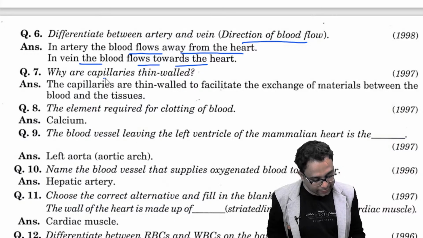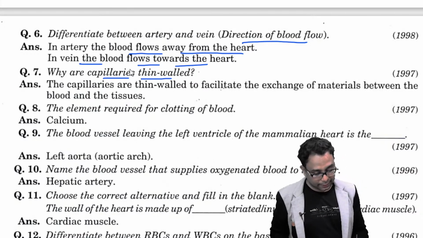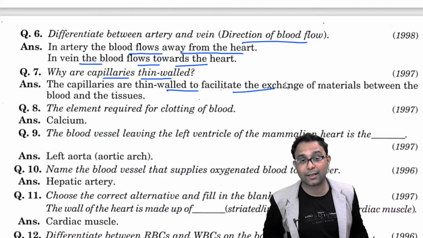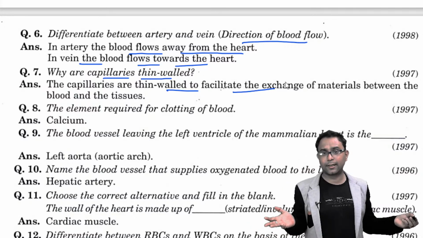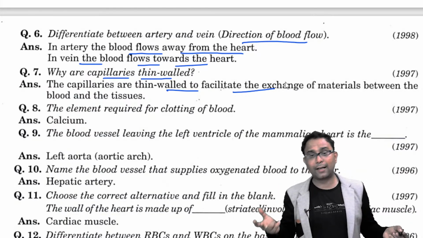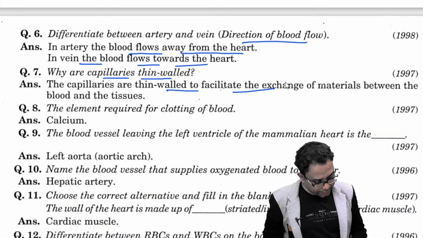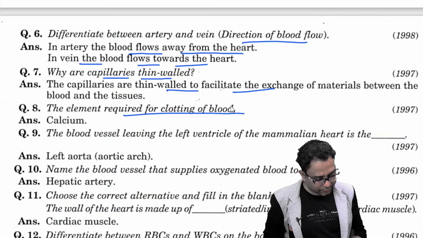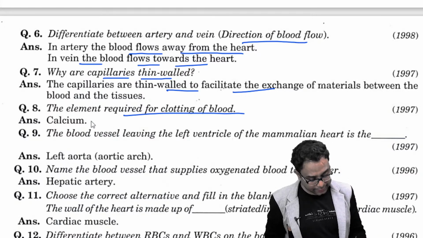And why are capillaries thin walled? Already I told you, the capillaries are thin walled because it facilitates the exchange of material. You know, the gaseous exchange takes place in your lungs, in the alveoli, because in that particular part the capillaries are present. Next important question, the element required in the clotting of blood? Element, right? Not the protein, it is calcium.